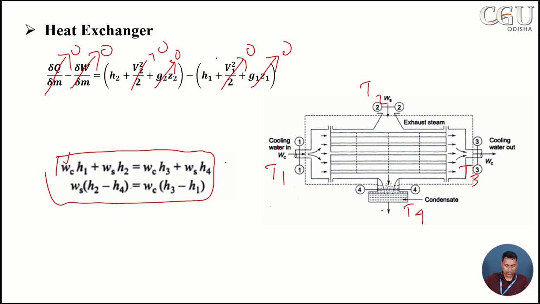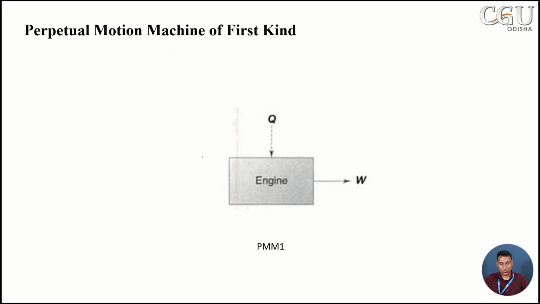This is the mass flow rate of the cooling water, and H1 is the enthalpy entering here. Similarly, this is the mass flow rate of the steam and its entering enthalpy. Similarly, this is the mass flow rate of the cooling water and the exit enthalpy of the cooling water, and the mass flow rate of the steam, and H4 is the enthalpy at the exit of the steam. In this manner we can use the steady flow energy equation to solve heat transfer in a heat exchanger. These are a few devices for which we can solve problems using the steady flow energy equation.